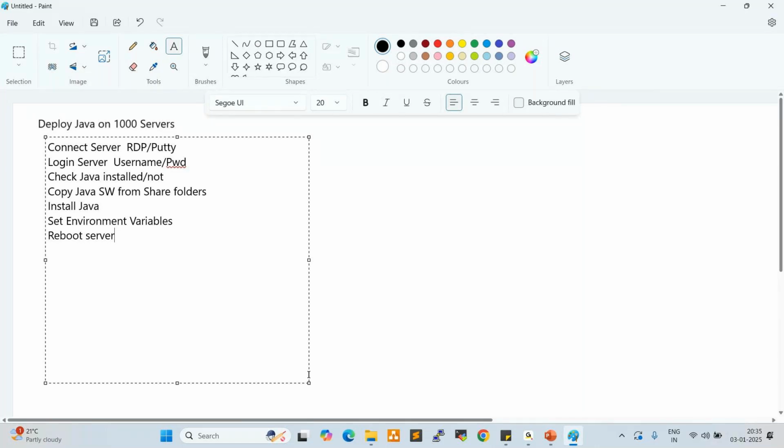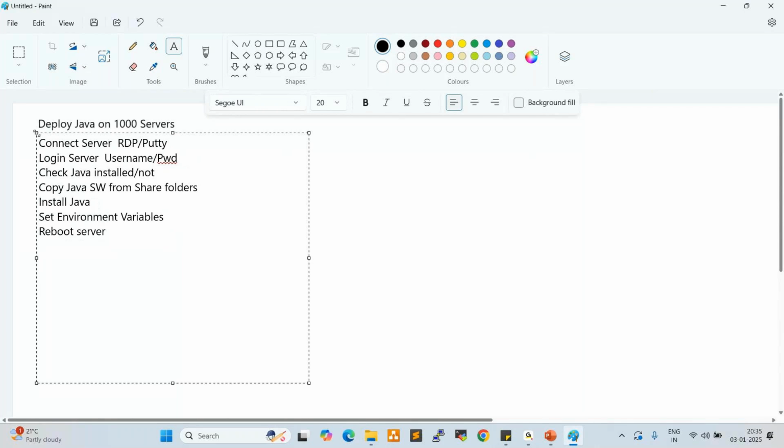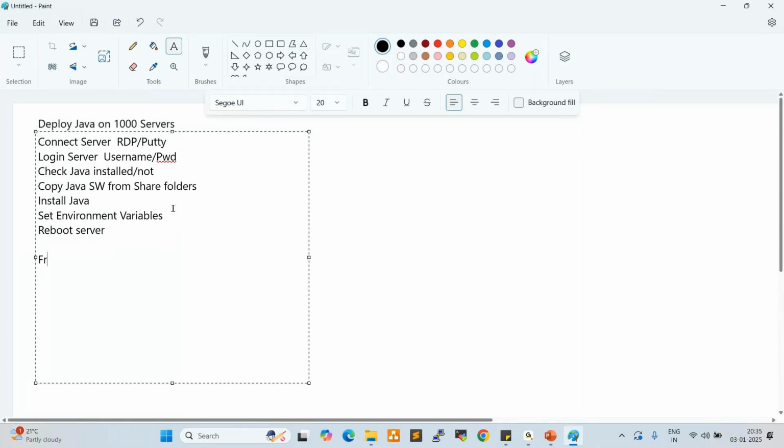Here, for example, a fresher or a 2 years experience guy may take 30 minutes to perform this activity on a single server, right?